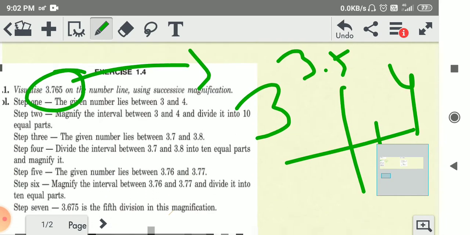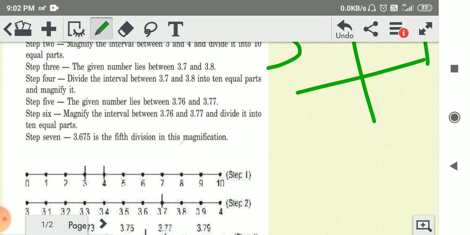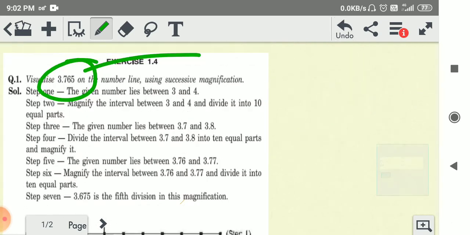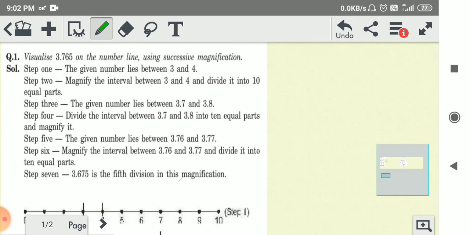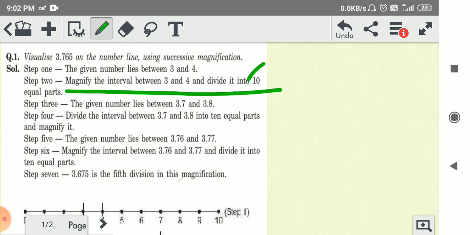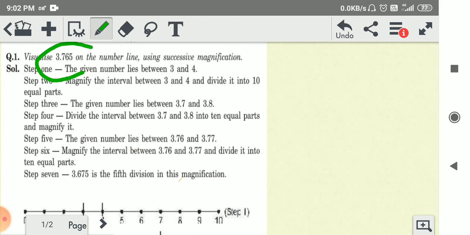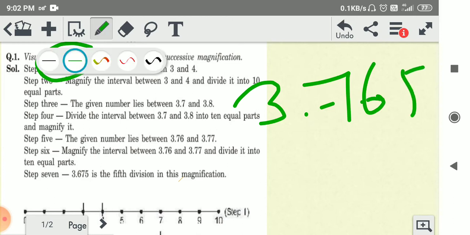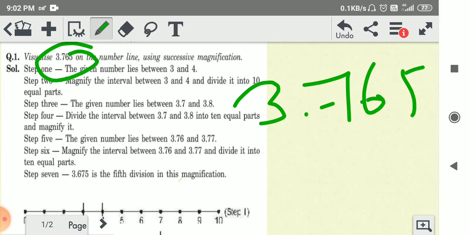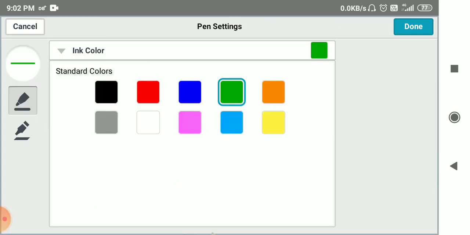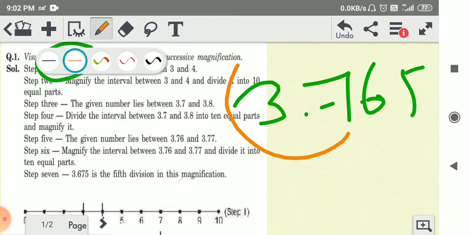Okay, there are some steps to find the numbers. You read it. Firstly, the given number lies between 3 and 4. Second, magnify the interval between 3 and 4 and divide it into 10 parts. Next, 3.67, 3.765. So firstly we are taking two digits, so these numbers between 3 and 4.